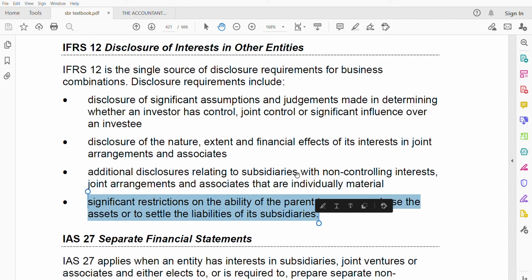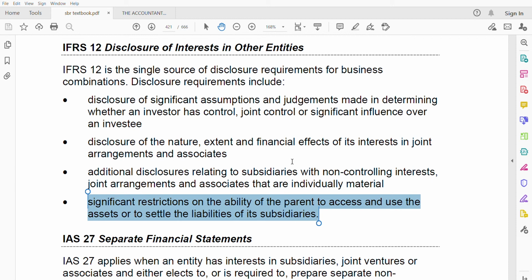When you as a parent have bought a subsidiary but you have restrictions, you cannot use the subsidiary's assets, you cannot pay the liabilities of the subsidiary. If the restrictions are very significant, that needs to be disclosed: why the restrictions, and what are the restrictions you have.